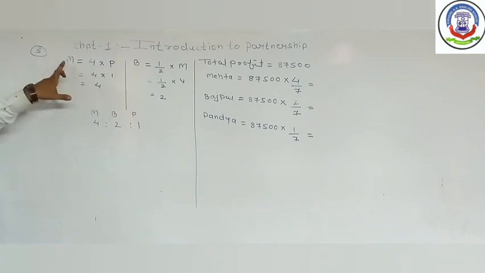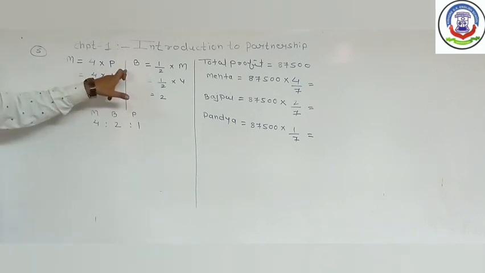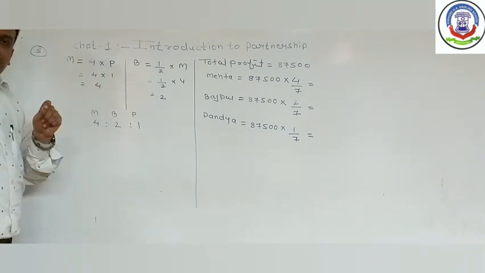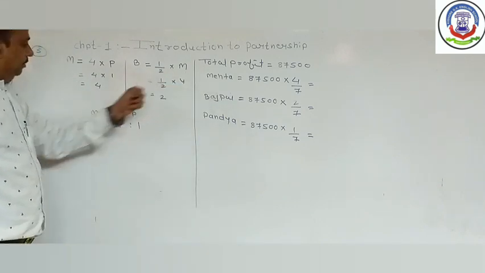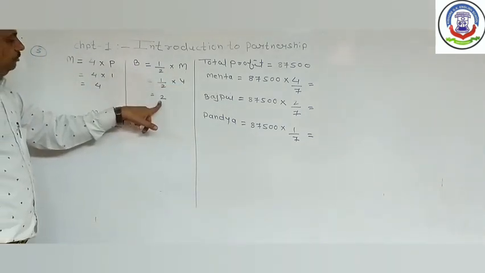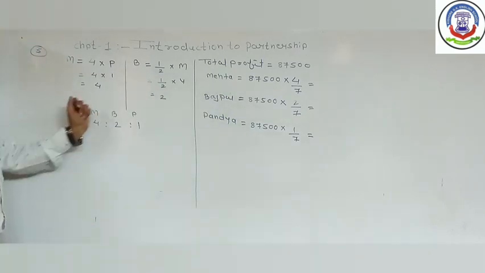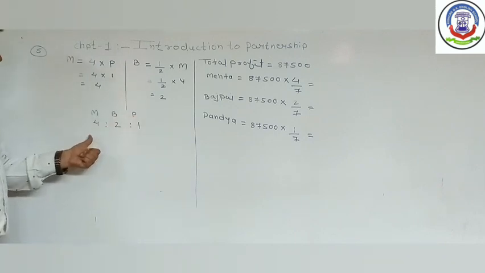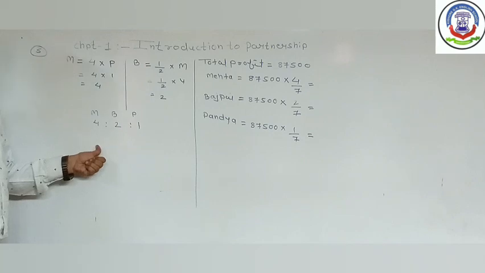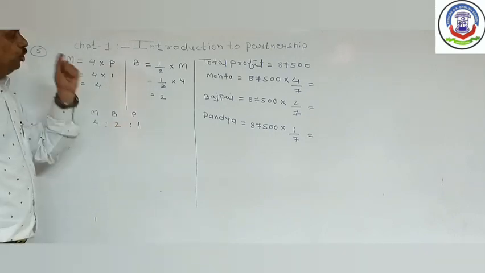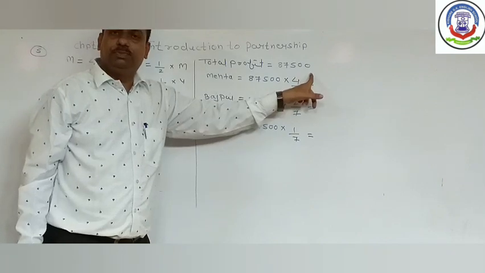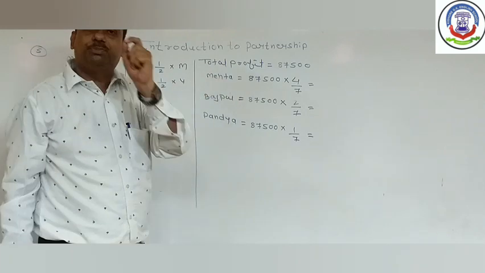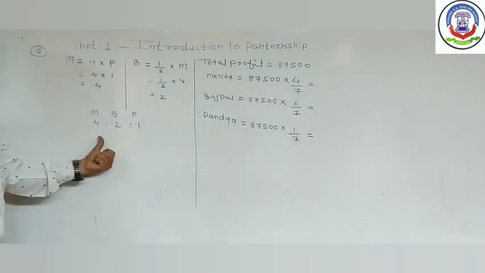Mehta received 4 times of Pandya. We have supposed Pandya's share is 1. It means Mehta's share is 4. Bajpai received half of Mehta, so Bajpai's share is 2. The 3 partners, Mehta, Bajpai and Pandya, have a profit sharing ratio of 4:2:1. It means 4 by 7, 2 by 7, 1 by 7. The total profit of the firm is rupees 87,500, distributed among the partners as per their profit sharing ratio.